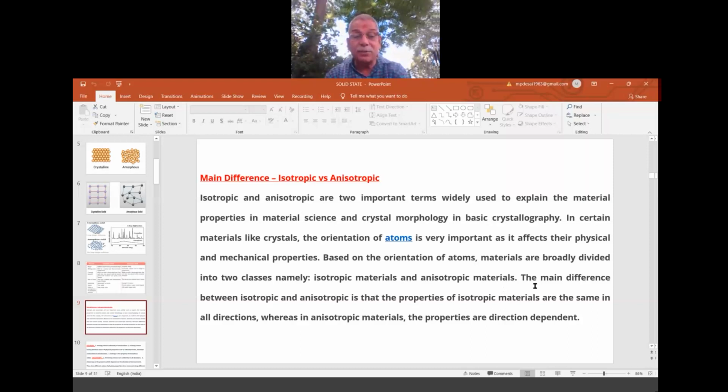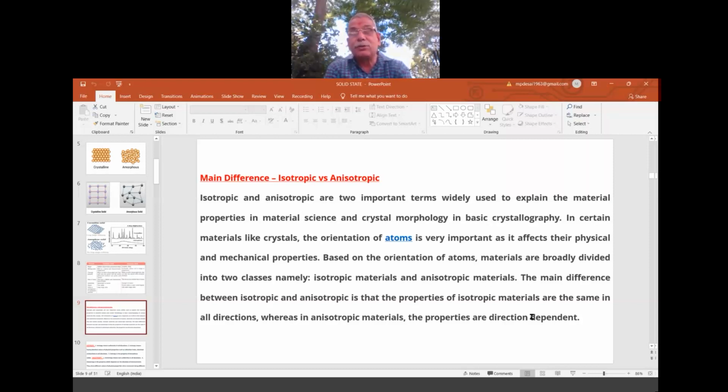The main difference: isotropic materials are the same in all directions, whereas in anisotropic materials the properties are direction dependent. In isotropic materials, because of their arrangement, if you look from a particular direction, no particular pattern is obtained. Therefore they are isotropic in nature, whereas in anisotropic that is not so.